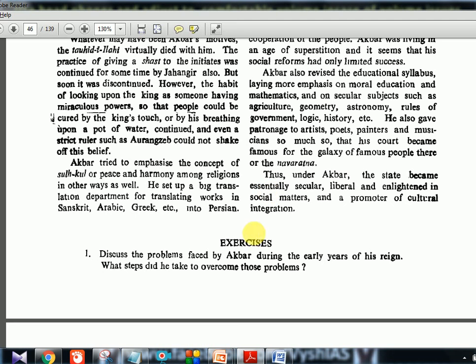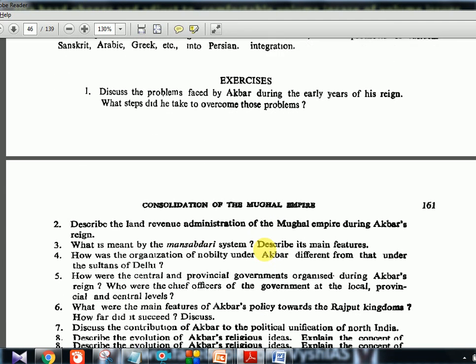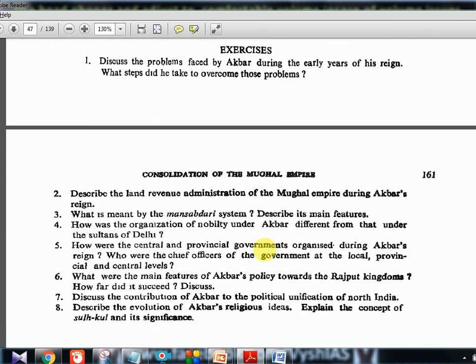Now again a few questions. If you want you can see these MCQs anyway, I'll show you. Just pause and see, because these are also good questions which UPSC can ask. The Mansabdari system, its features, nobility problems, chief officers, Akbar's policy towards Rajputs. These are actually different videos which we have done. Same thing, Akbar's religious ideas, explain the concept of Sulh-i-Kul. This is directly asked in UPSC, so you should know all these things. Akbar's political unification will come only for history optional, not for the GS paper. But this culture part can come for GS as well. I think I have one minute, so I'll show you some MCQs as well.